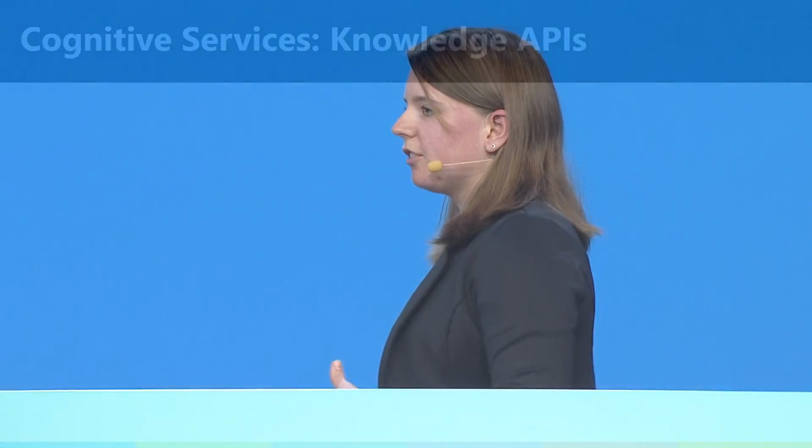So 2 more categories of APIs. Knowledge, it's probably the smartest one, pun intended. And we have specific instances of knowledge graphs that you can use right out of the box. For example, the Academic Knowledge API, where you can index and search a whole bunch of academic papers and journals and authors. And similarly, recommendations.